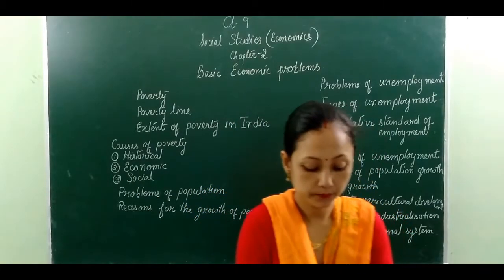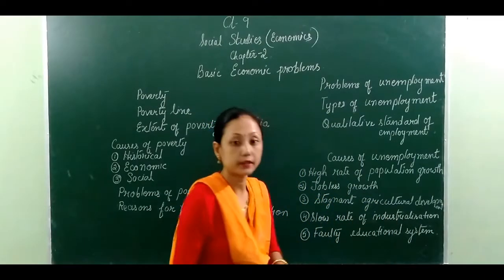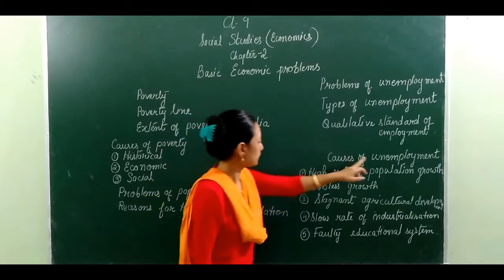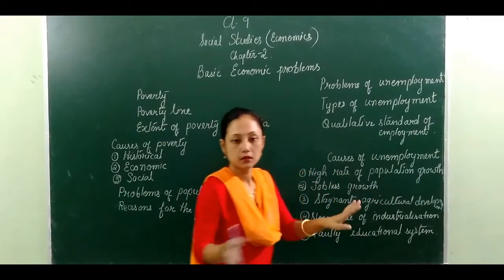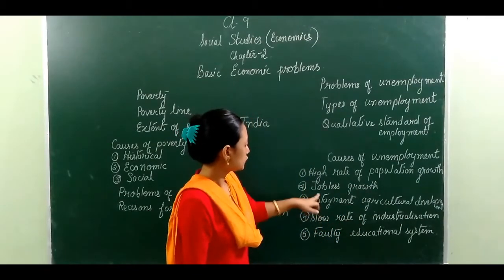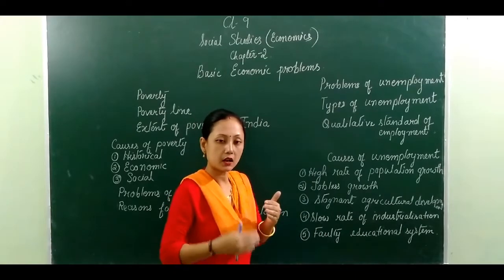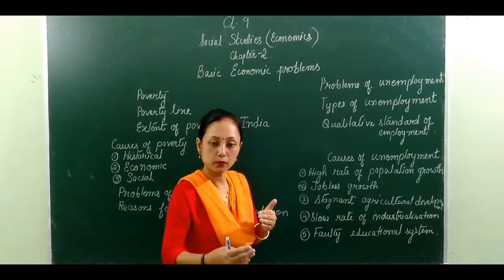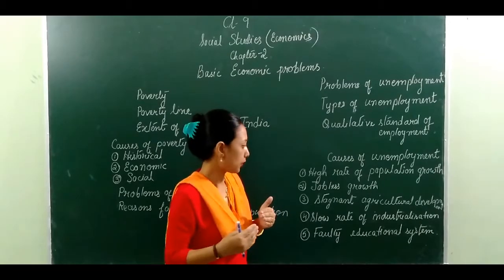Very easy and easy to understand also. What is the reason behind the causes of unemployment? Number 1 is the high rate of population growth, meaning the increase of population. Number 2 is jobless growth. We find that countries are fighting to create more and more job opportunities for the people, but they are not able to do so.